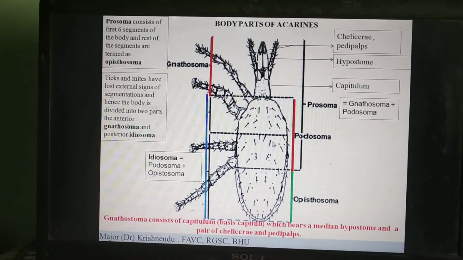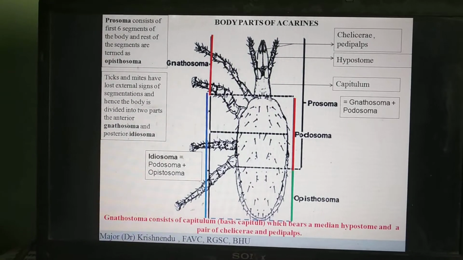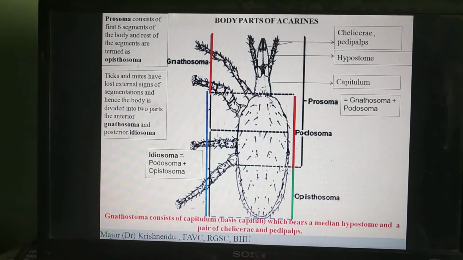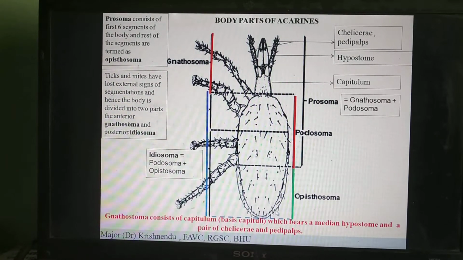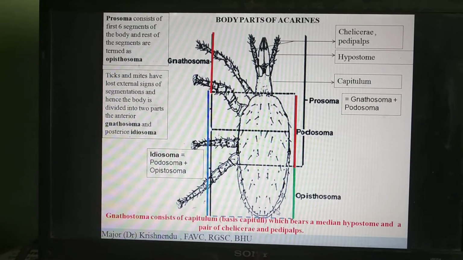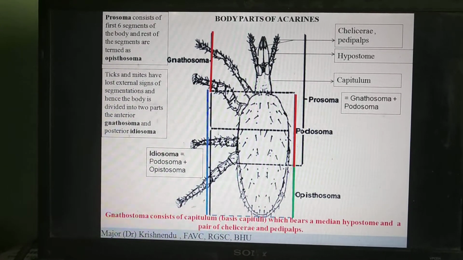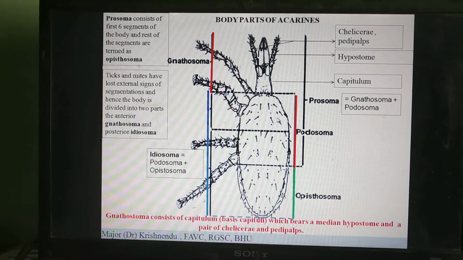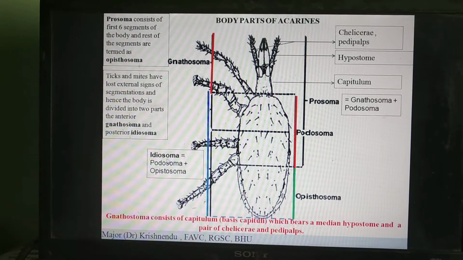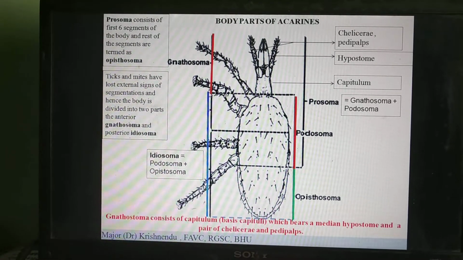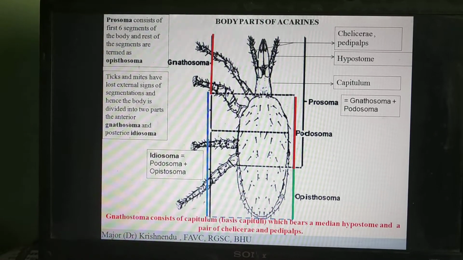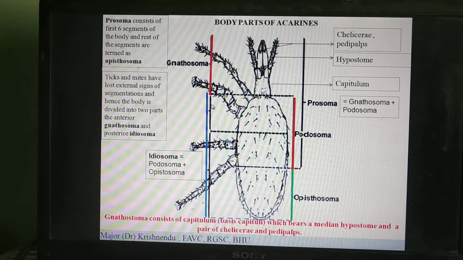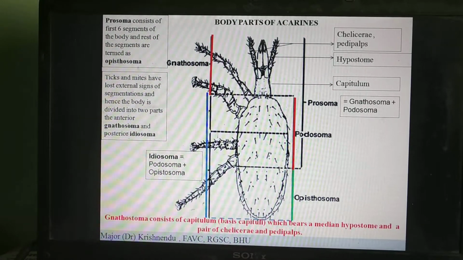Now in some books you will find gnathosoma, podosoma and opisthosoma. Generally we describe the head and the rest of the body. Similar to that, in some books the podosoma and the opisthosoma are combinedly called the idiosoma. You see here, idiosoma, from the walking legs till the part which is free of appendages. So podosoma and the opisthosoma are combinedly called the idiosoma, whereas the anterior part is gnathosoma.